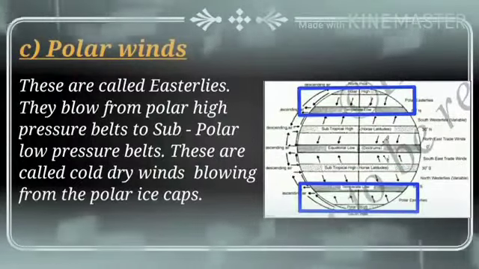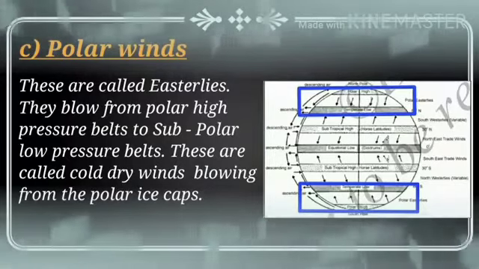Now it is about the polar winds. These are the third type of planetary winds. These are called easterlies. Anti-trade winds are called westerlies, but polar winds are called easterlies. They blow from polar high pressure belts to subpolar low pressure belts. These are cold dry winds blowing from the polar ice caps.